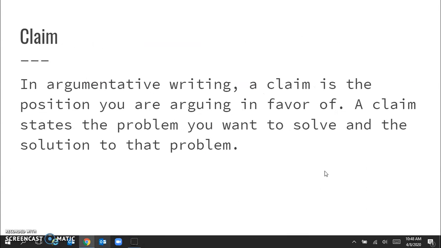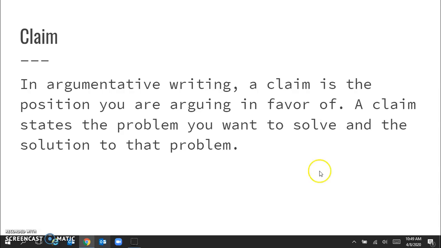So just to review, let's recall what a claim is. A claim is the position that you are arguing in favor of. And for One World, the claim states the problem you want to solve and the solution to that problem.